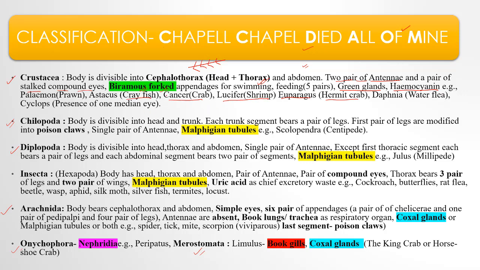Crayfish, Astacus. Daphnia, water flea, and Cyclops. According to Greek mythology, Cyclops is considered to be the husband of 100 wives without heart.